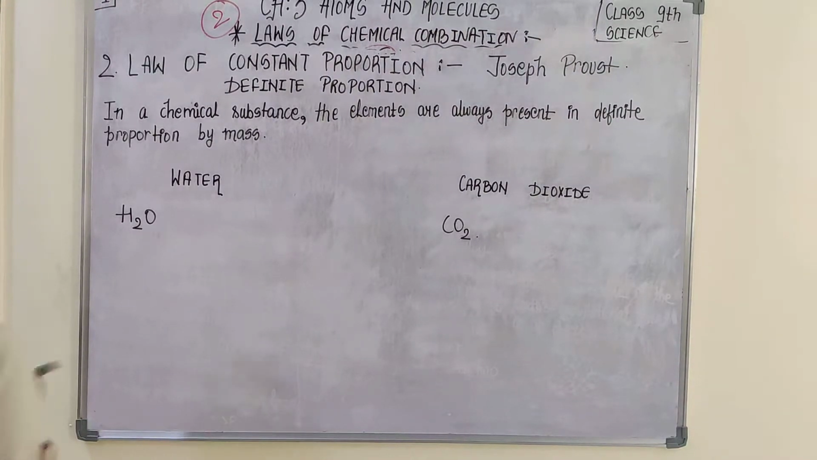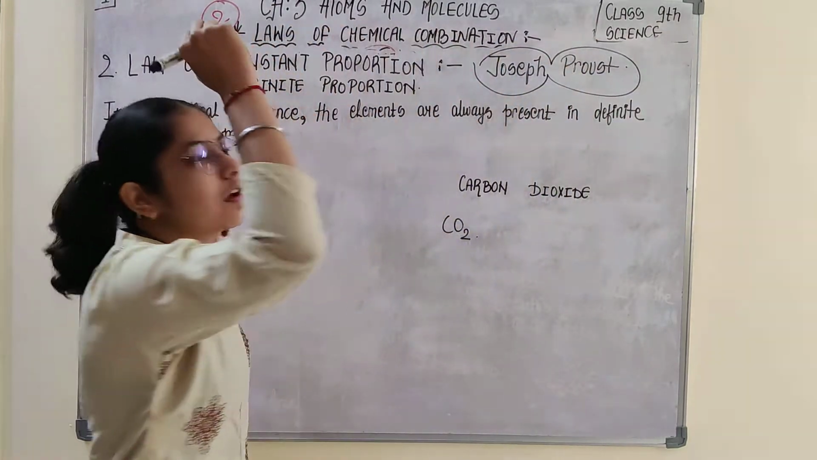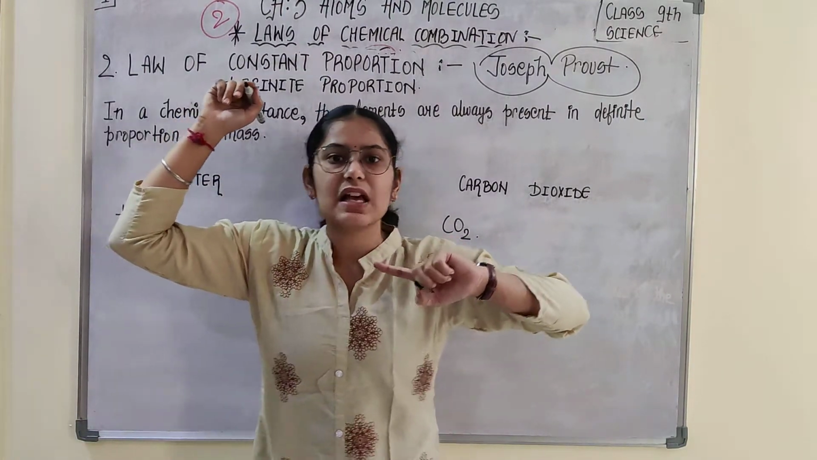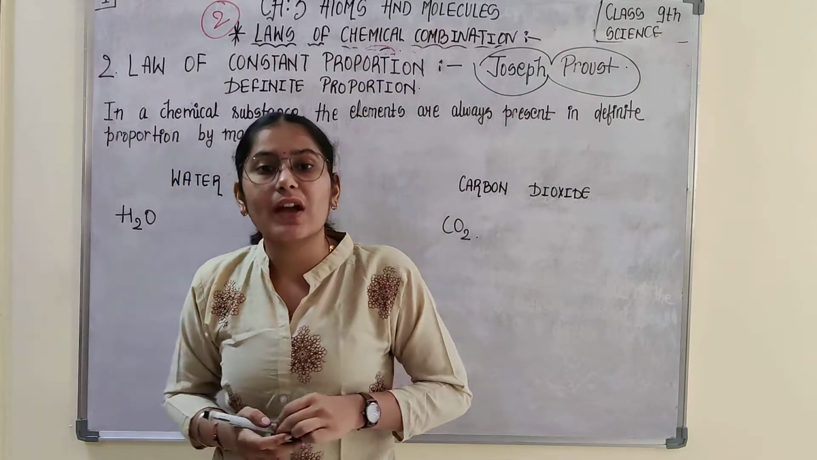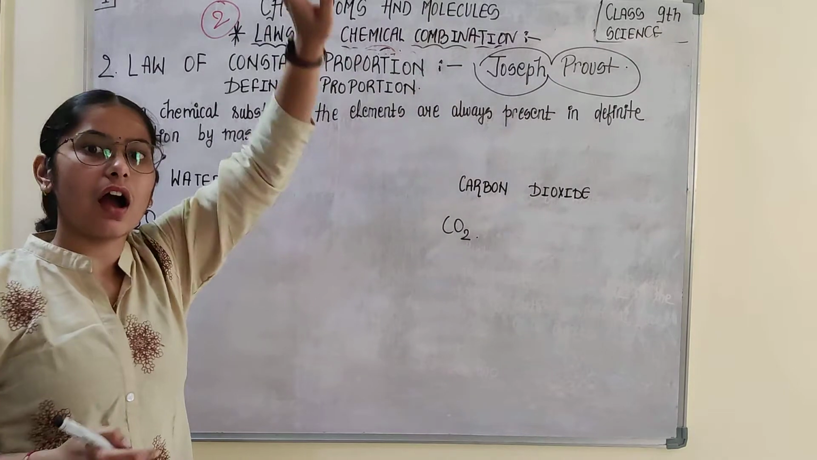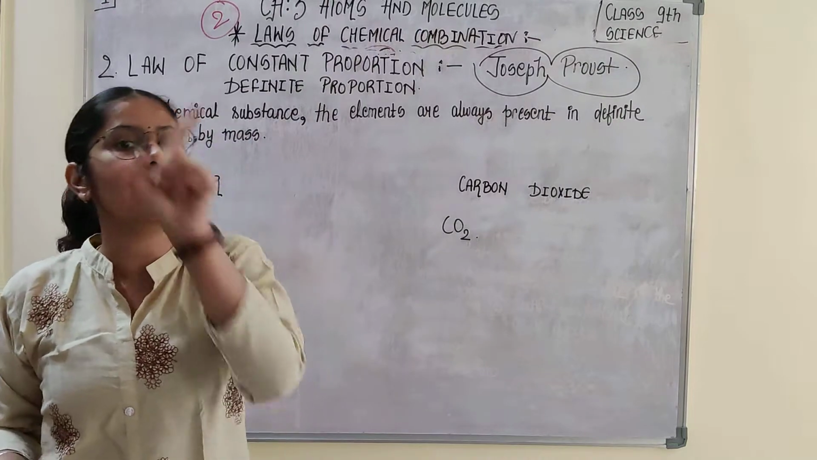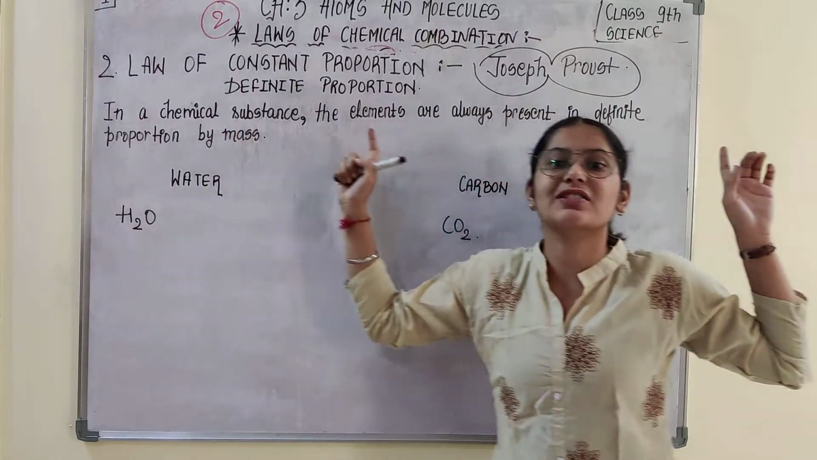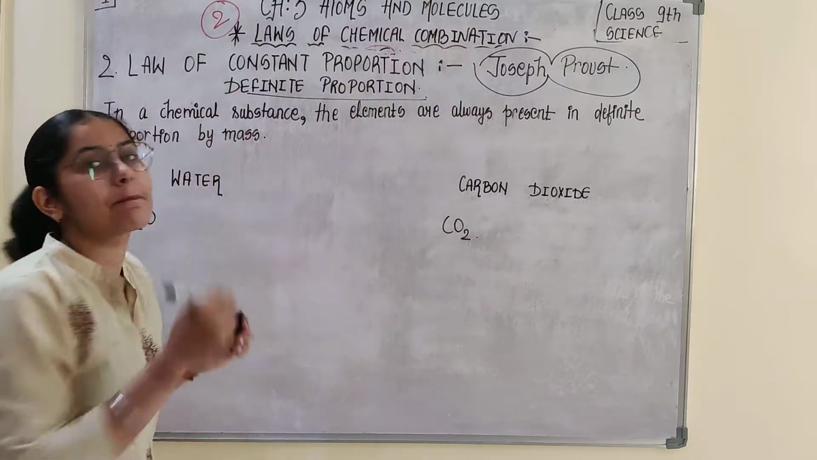Here, the law of constant proportion was given by Joseph Proust. There are two laws of chemical combination. The first was the law of conservation of mass, given by Antoine Lavoisier. The second is the law of constant proportion, given by Joseph Proust. As you recall, we said that the laws of chemical combination were given by two French scientists, Antoine Lavoisier, that is the law of conservation of mass, and Joseph Proust, that is the law of constant proportion. This law of constant proportion is also known as the law of definite proportion.